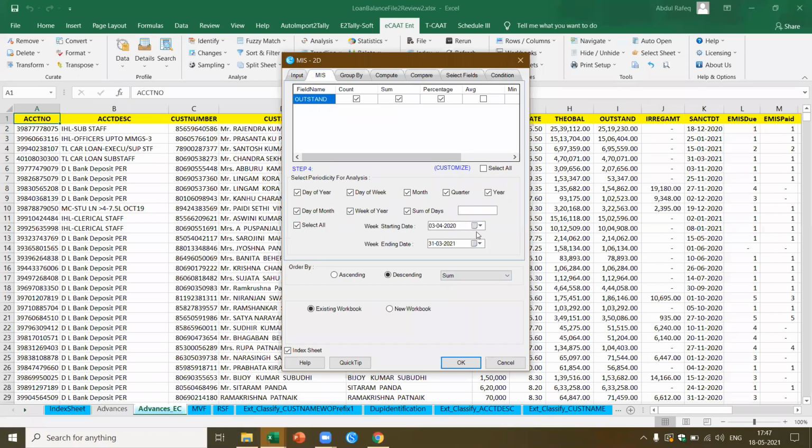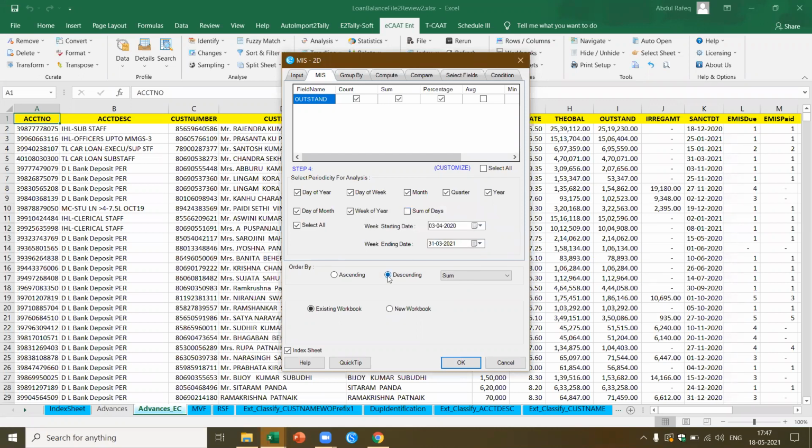In that case, what do you think will happen? Now it cannot go and show you the result at one go. What this software will do is it will actually create an Excel file. It will work in the background. It will create an Excel sheet and give you the result for each of these in a separate worksheet. If you click this, please enter the sum of the days here, because I have got the sum of the days. Let's say I'm giving a category based on each of the sum of days.